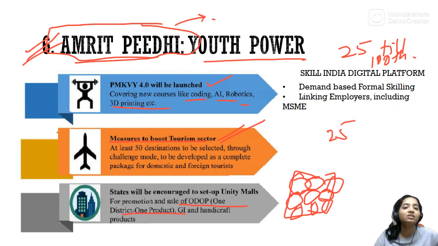So in this budget, they have given the idea of unity malls, where all the districts of one state will present their products. Now, Skill India digital platform, where there will be a demand-based formal skilling. Earlier, there was formal skilling, which was on fixed courses. The courses were already fixed by the government. Now there will be demand-based. Whatever the market demands, that skill will be provided there.